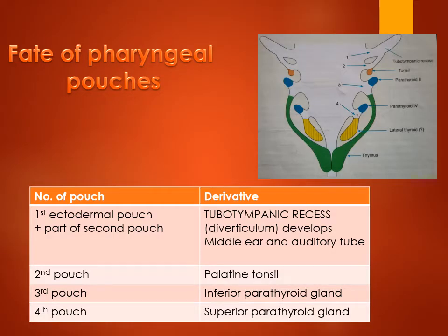Now, what do the pharyngeal pouches form? The first and part of the second pouch form the tubotympanic recess, that is the middle ear cavity, the middle ear and auditory tube. The second pouch forms the palatine tonsil. The third pouch forms the inferior parathyroid gland. Here, inferior is first, to remember the point. And the fourth pharyngeal pouch forms the superior parathyroid gland.